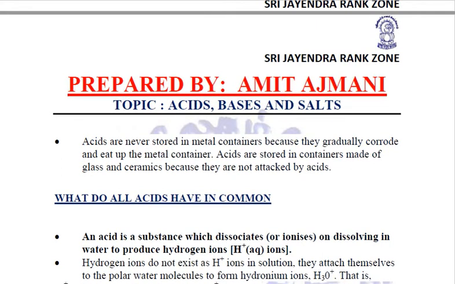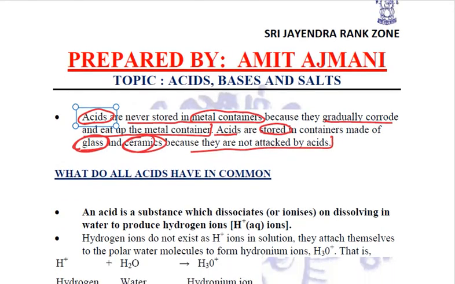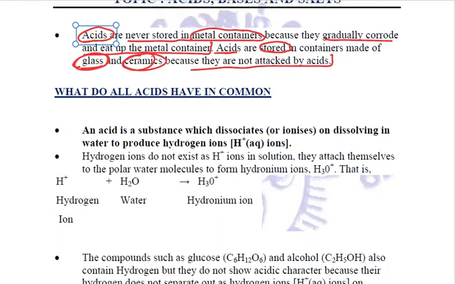Quite importantly, we have just seen that acids are never stored in metal containers, because of their corrosive nature, they will gradually corrode and eat up the metal container. That is why these acids are usually stored in containers made of glass and ceramics, because these materials do not get attacked by acids.